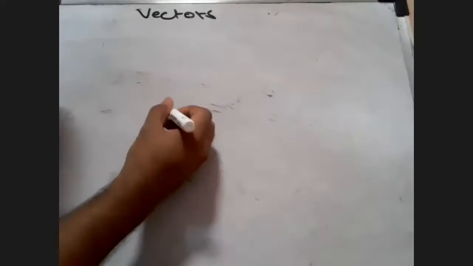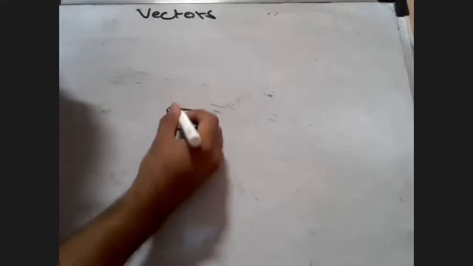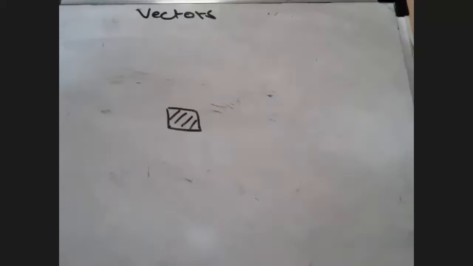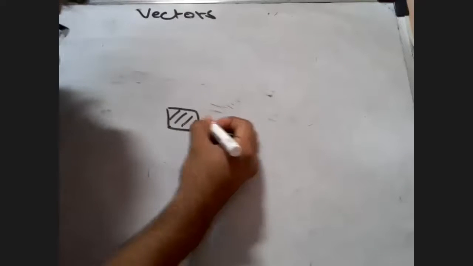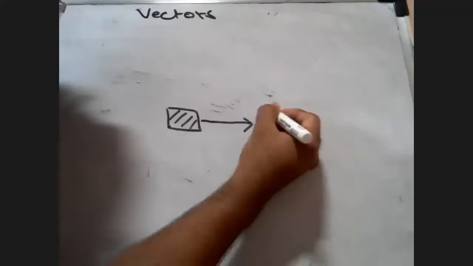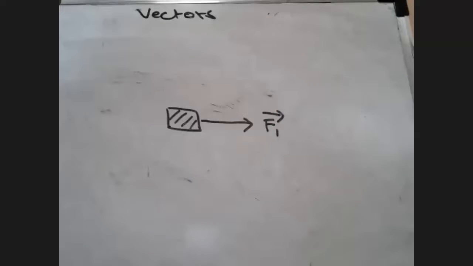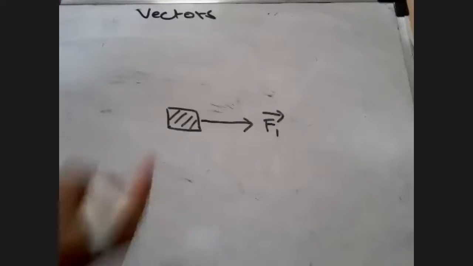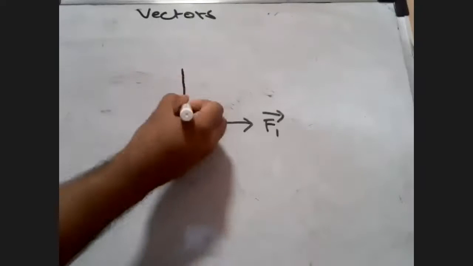That means, students, suppose this is an object. I put a force on this object in the x-axis direction. Let's call this F1 vector. Now I also apply another force on this object in the upward direction.